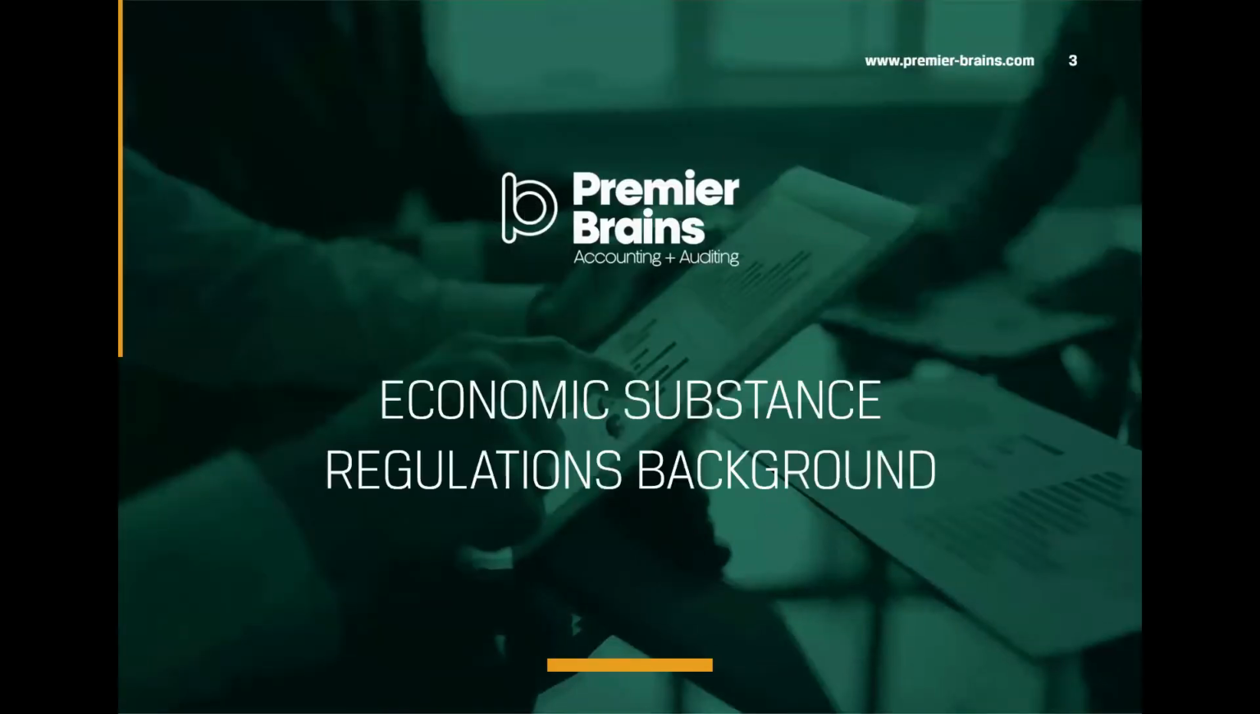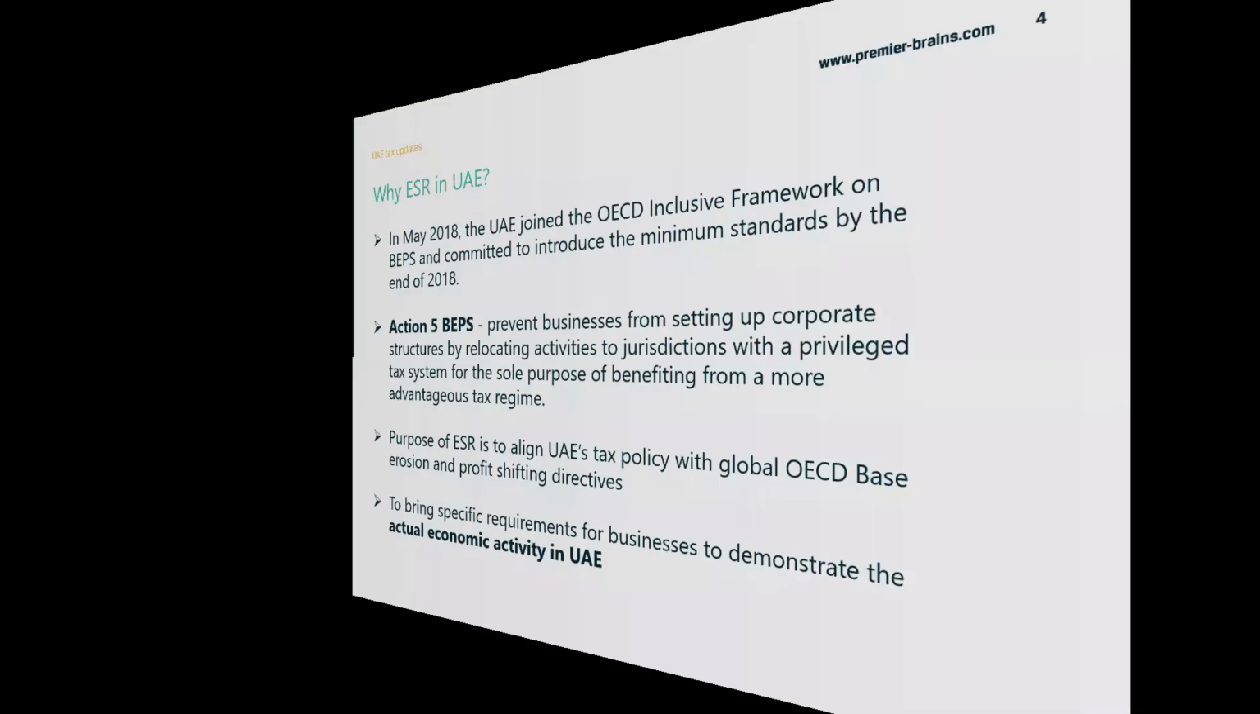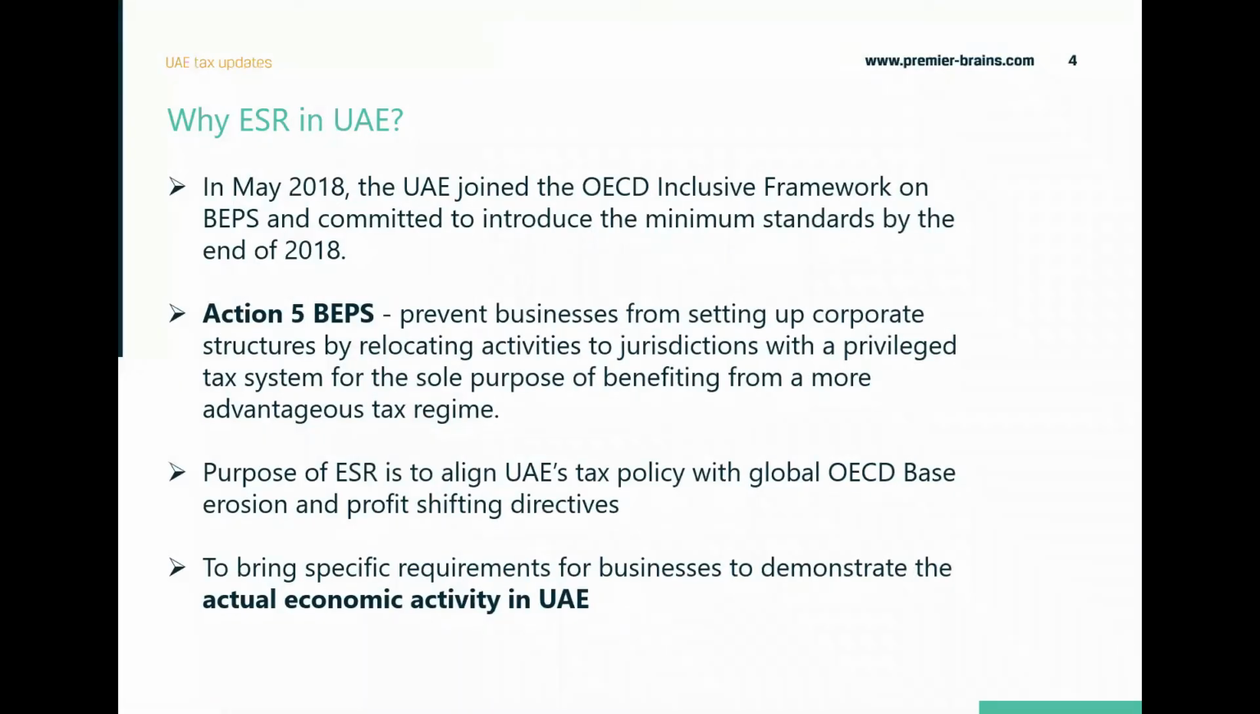So let's start with the background of the economic substance regulations. So why these regulations were introduced in UAE? So basically, in May 2018, UAE joined the OECD framework. OECD is basically the Organization of Economic Cooperation and Development. So there are more than 130 countries which have joined the inclusive framework, wherein the members of this inclusive framework have committed to meet the minimum standards of a project called BEPS.